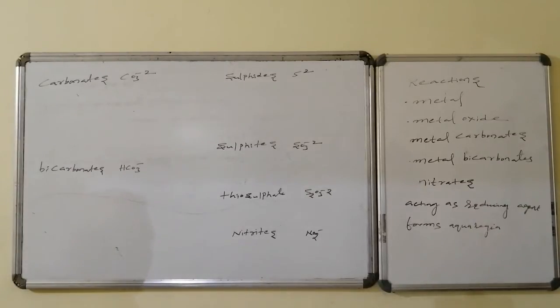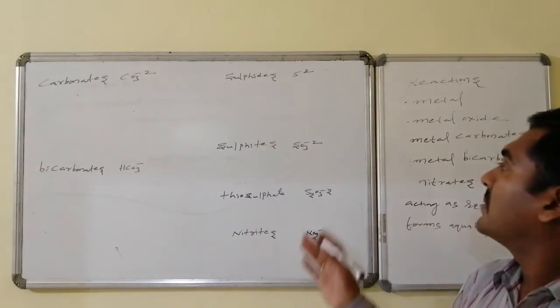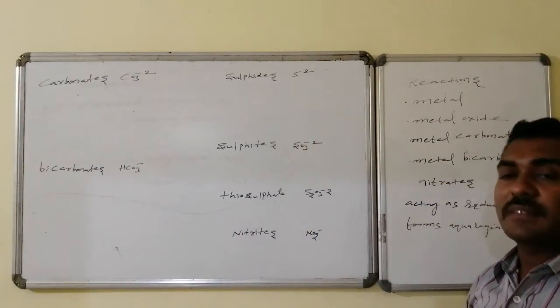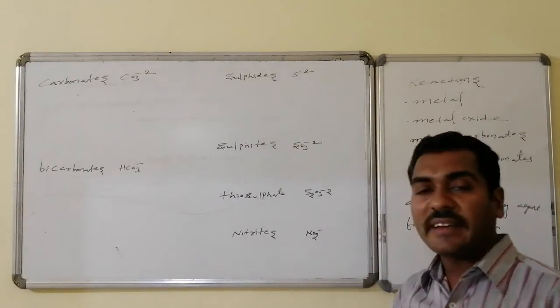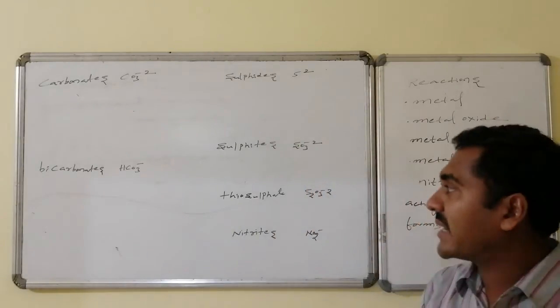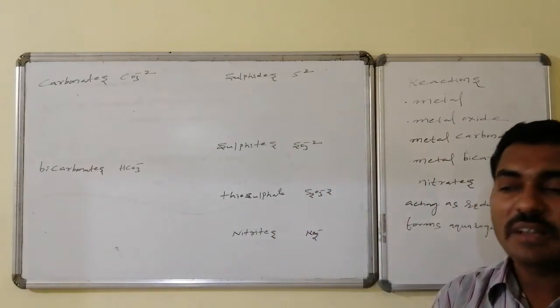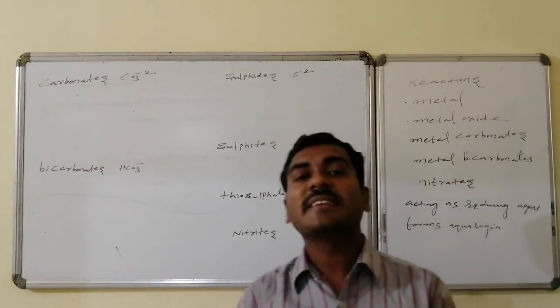Even HCl, being an acid, readily combines with sulfites, SO3 2-, thiosulfates, S2O3 2-, nitrites, NO2-, carbonates, CO3 2-, and bicarbonates, HCO3-. All these reactions take place with HCl because it is acidic in nature.